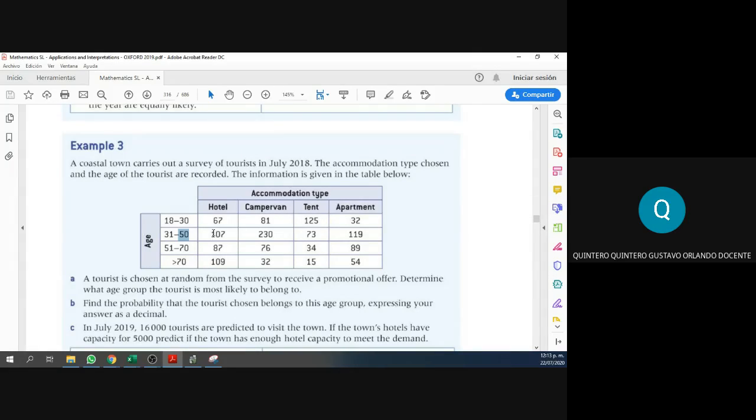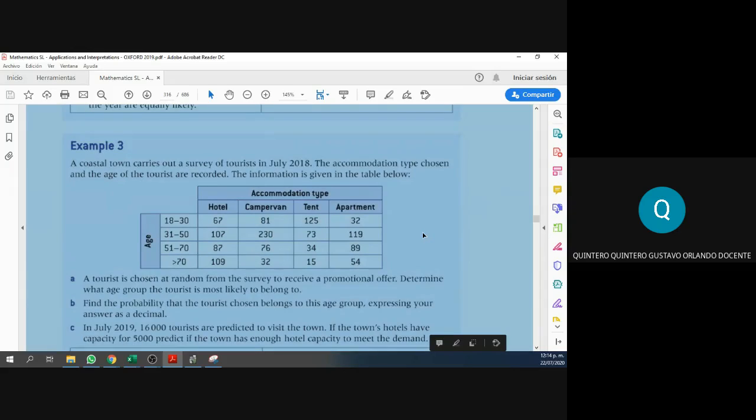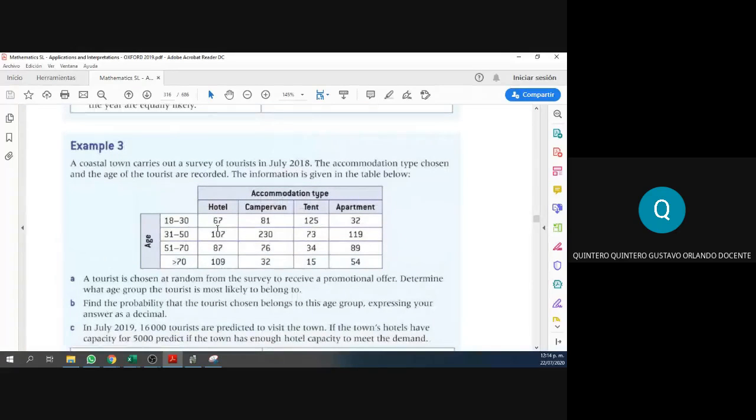Now, some of you might say, but teacher, this is not 800. Come on. This is not 834. Sure, it is not. But I did not ask for the people who are between 31 and 50 years old. I asked for the people who are younger. So I'm counting all of these, 18 to 50. You needed to add all of these 4, all of these 8. 834. Beautiful, guys. Congratulations. Now, this is how we interpret the data here, the table.